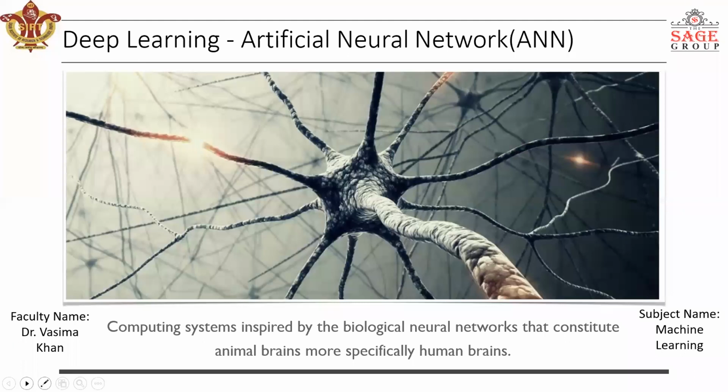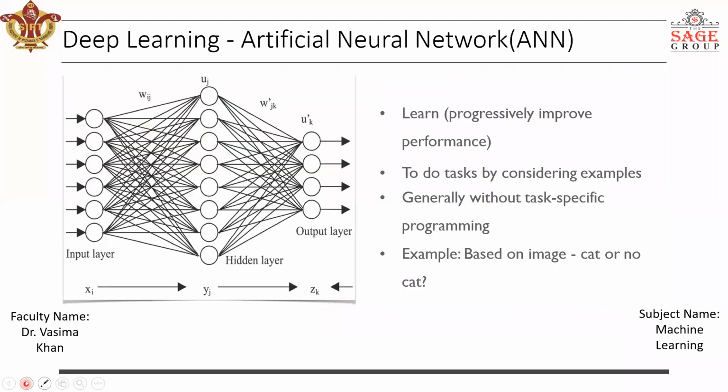Okay, so I was talking about what is deep learning. As all of you can see here, don't get scared by looking at this picture. I'll be clearing all the things one by one, stepwise, just to give you a brief idea about deep learning.